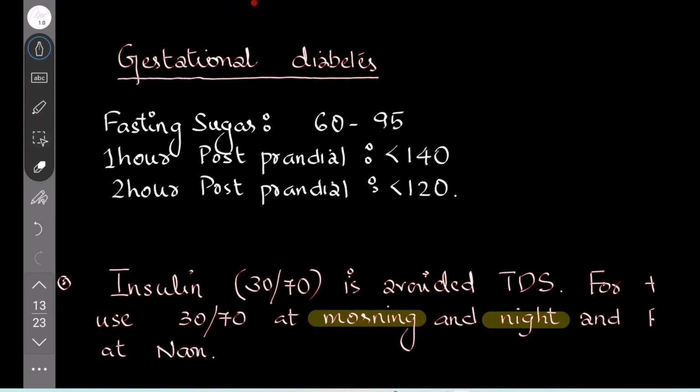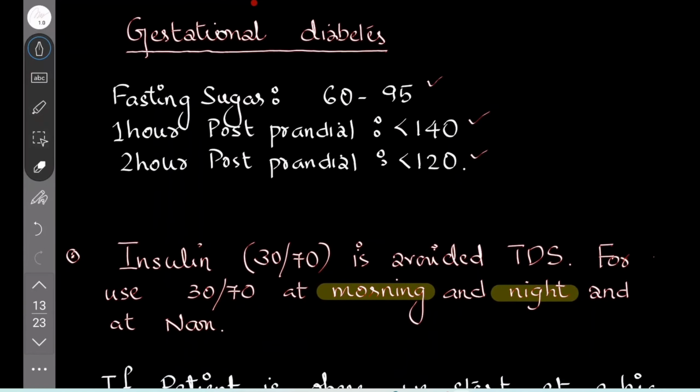Regarding gestational diabetes, the fasting target sugar should be 60 to 90. One hour postprandial is less than 140. Two hour postprandial is less than 120.